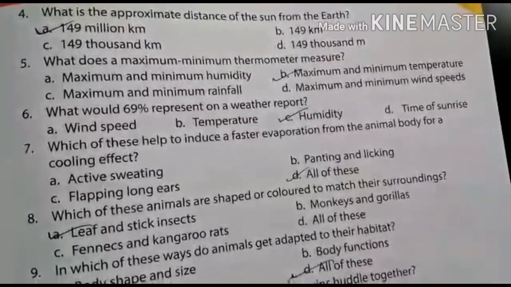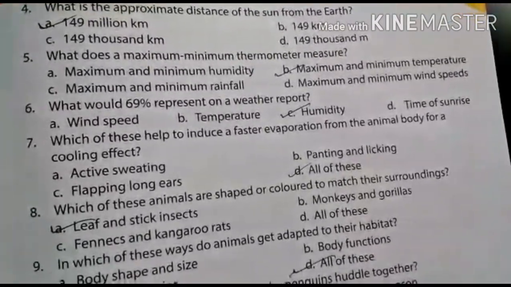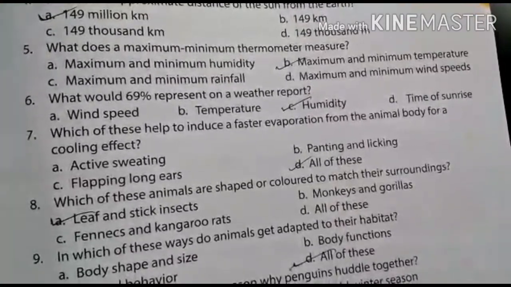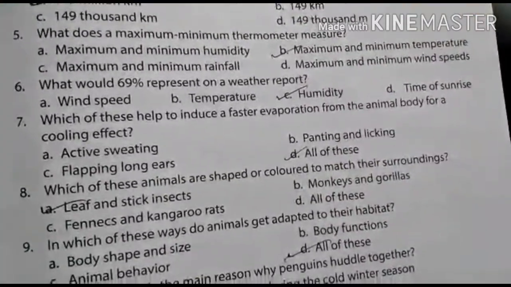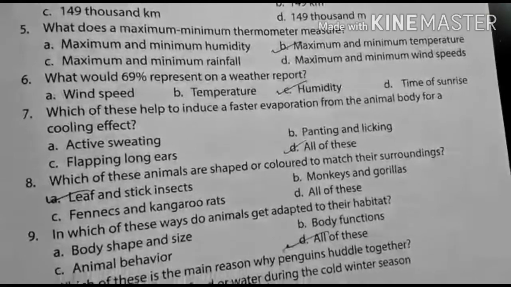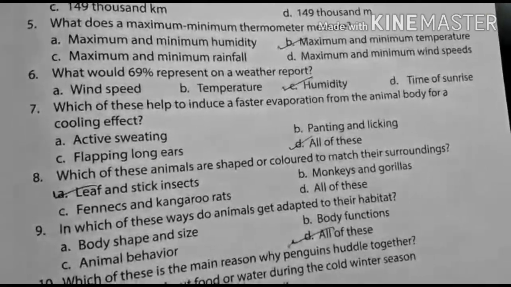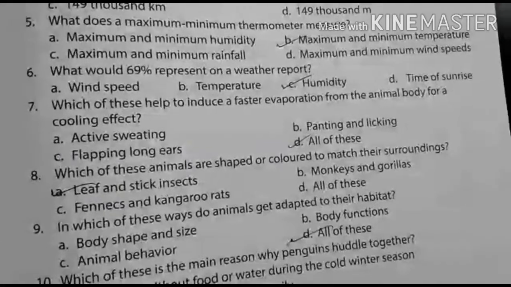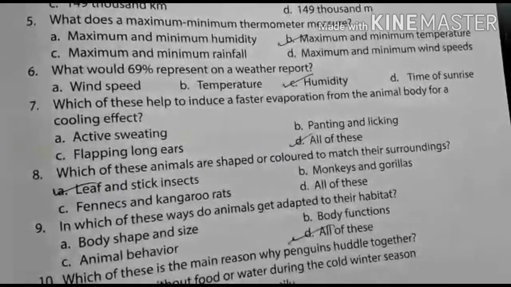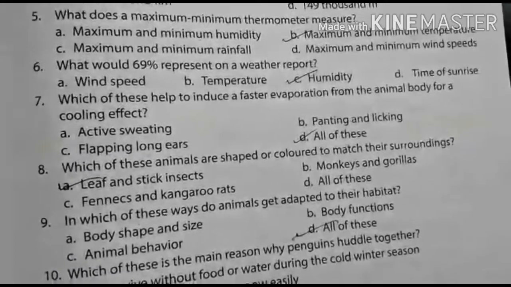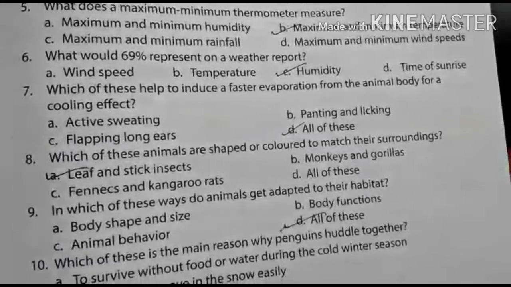What does the maximum and minimum thermometer measure? Maximum and minimum temperature. What would 69% represent on a weather report? It is humidity. Which of these help to induce faster evaporation from an animal's body for a cooling effect? All of these: active sweating, panting and licking, and flapping of long ears. Which of these animals are shaped or colored to match their surroundings?